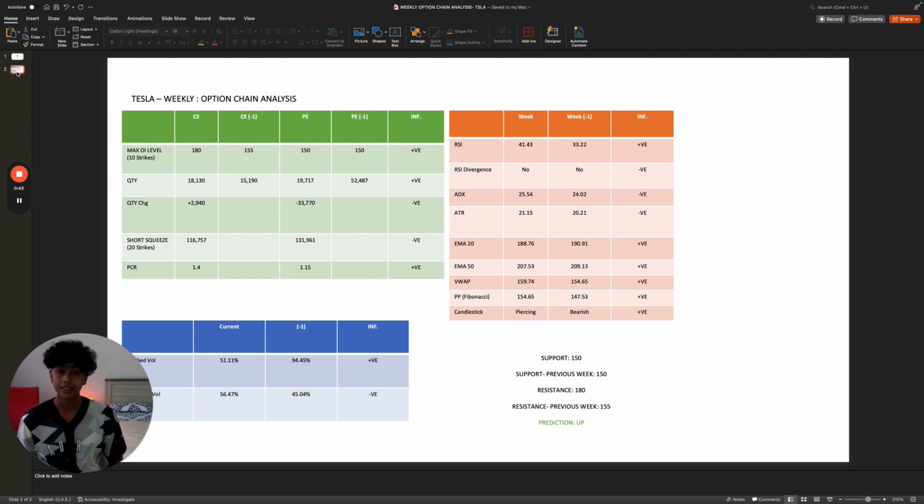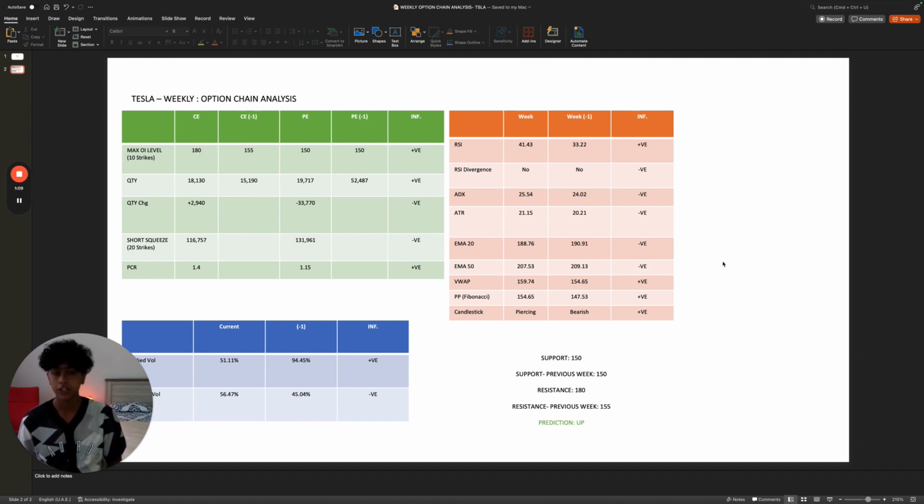The ADX is higher, that's negative. ATR is higher, that's negative. EMA, and both EMAs are higher, that's positive. Both EMAs are lower, so those are actually two negatives. VWAP is higher, positive. Fibonacci is higher, positive, and the candlestick is positive.